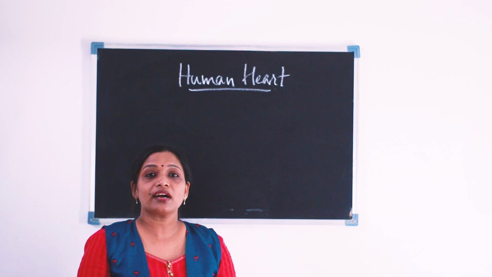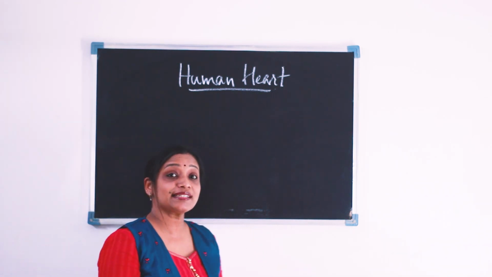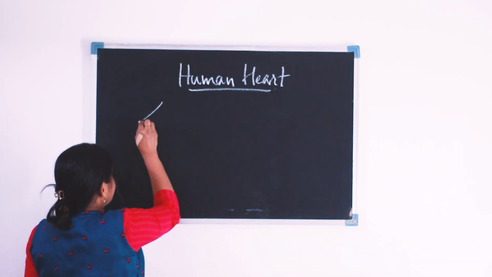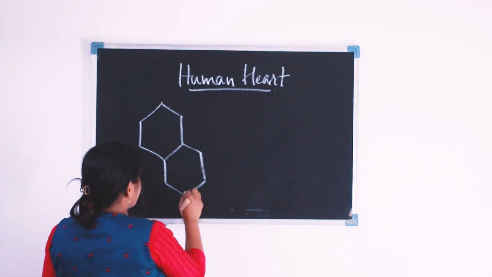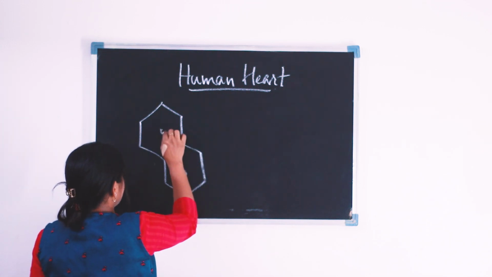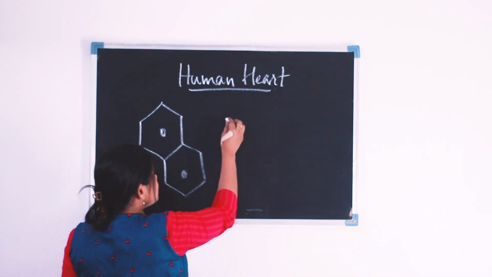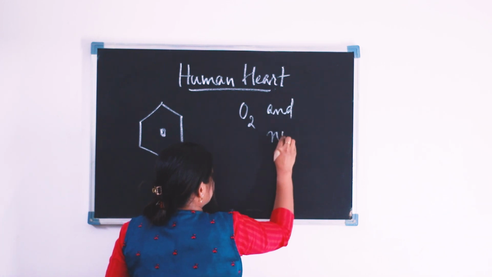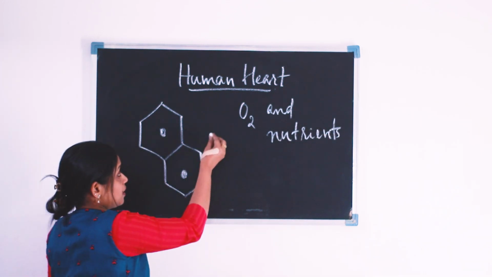For the proper functioning of our body, our cells require certain essential substances like oxygen and nutrients. Suppose these are cells in our body, the basic unit of our body. These cells require oxygen and nutrients for their functioning.